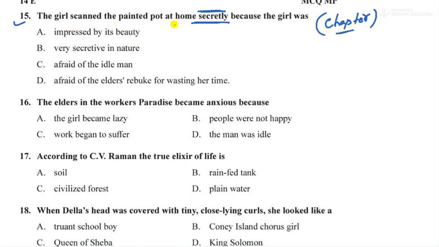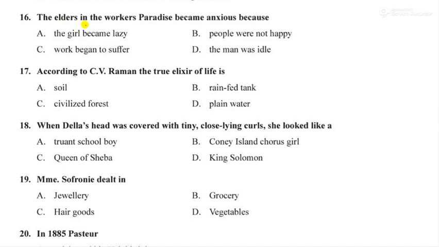The girl scanned the painted pot at home secretly because she was impressed, no. Very secretive, no. Afraid of idle men, no. Afraid of elders' rebuke for wasting her time, yes, this is the right choice. Correct. If you have understood the chapter, you can easily identify the options. Next, question number 16. The elders in the workers' paradise became anxious because what is the reason? The girl became lazy, no. People were not happy, no. The man was idle, work began to suffer. Yes, the work began to suffer. Even this is from the chapter Wrong Man in Workers Paradise.